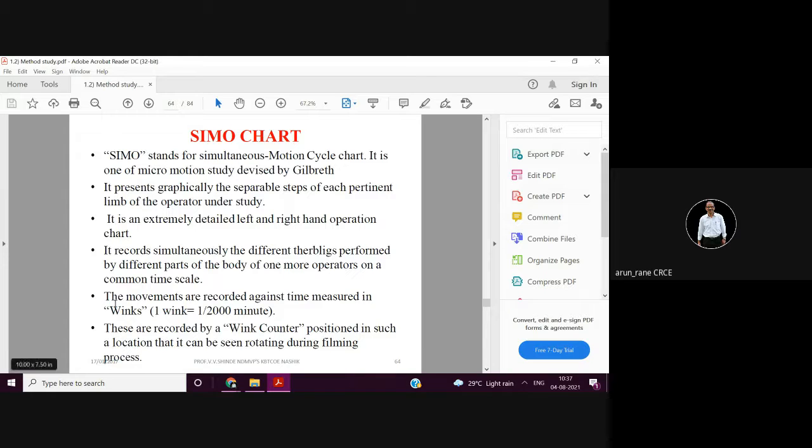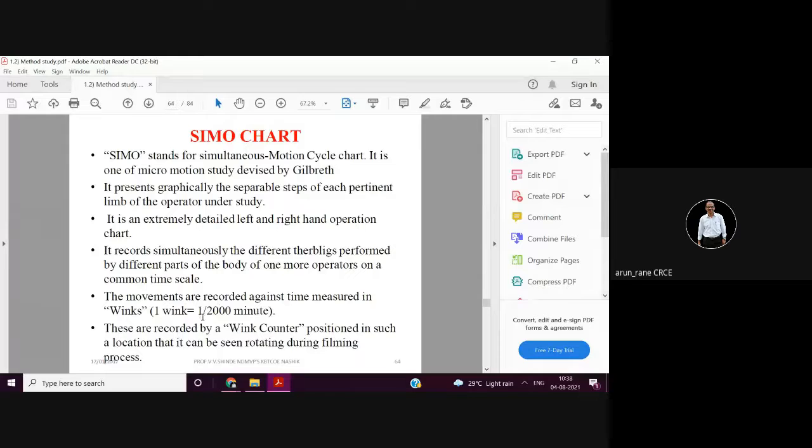Now here again the question is asked: how is the time measured by the wink meter? There is an equipment called the wink meter, which is something similar to your stopwatch. It is called the wink meter or wink counter. The least count of the wink counter is 1 upon 2000 minute, 1 by 2000 minutes. So see how accurate it is. See the least count.